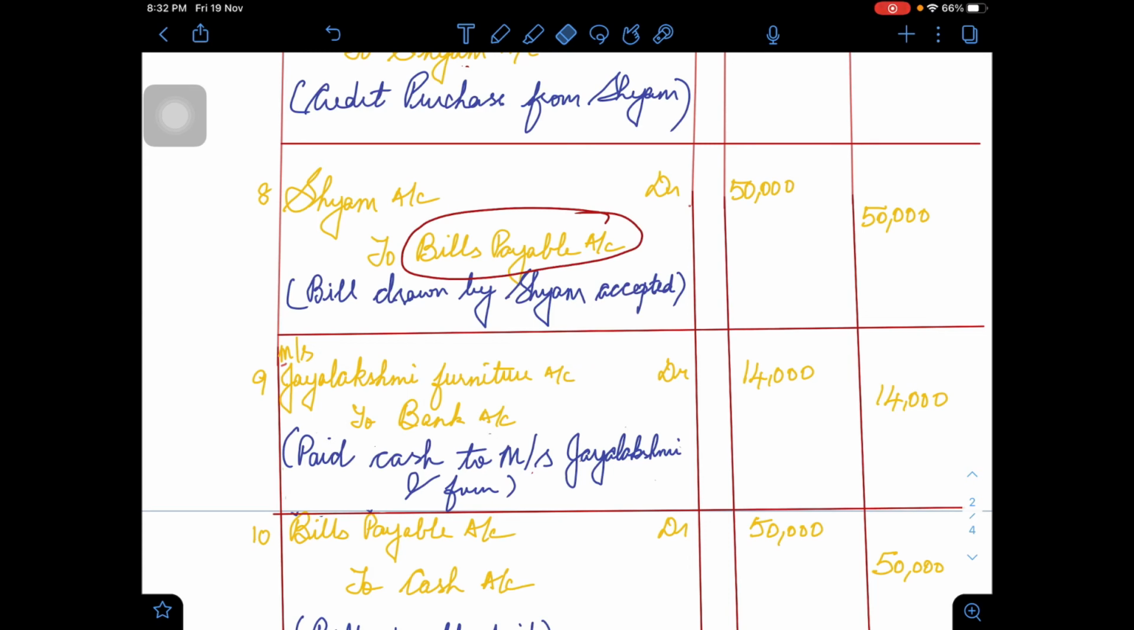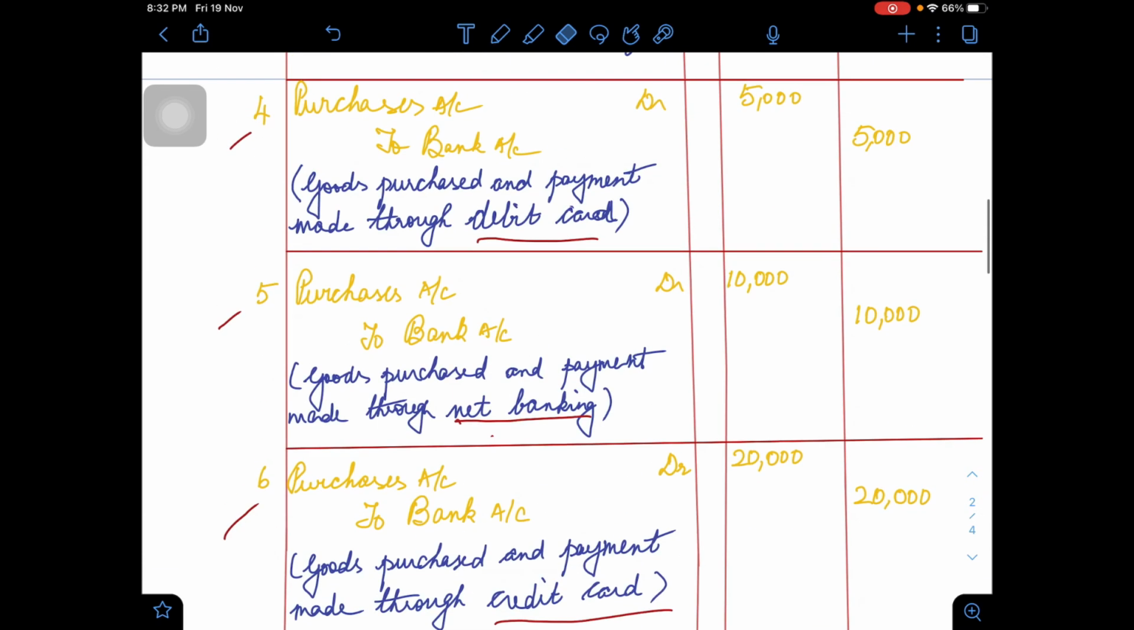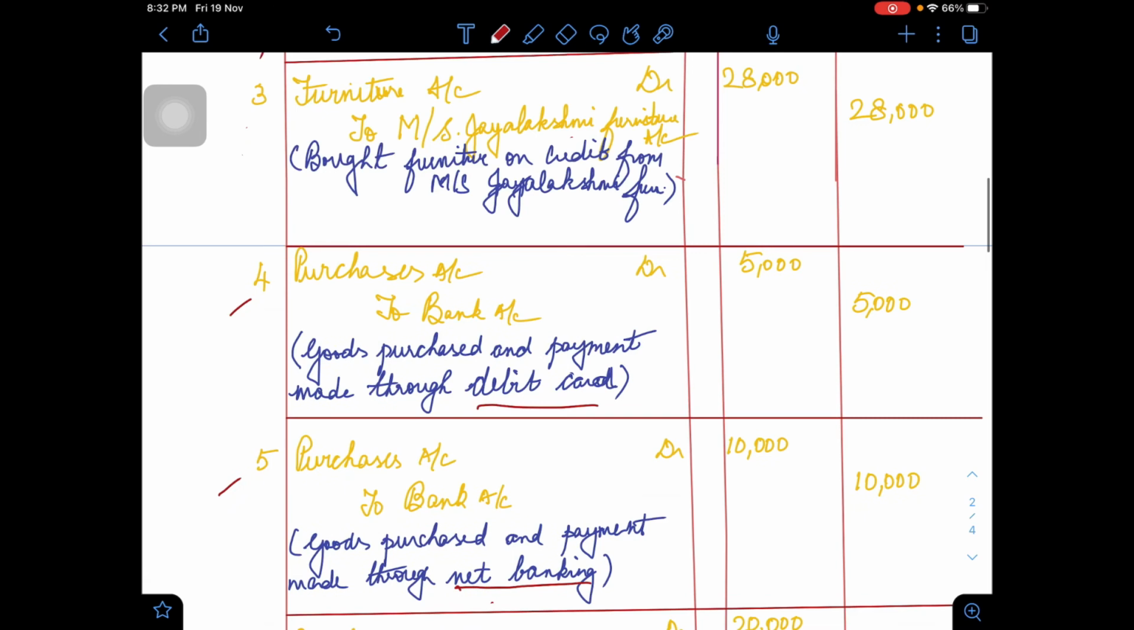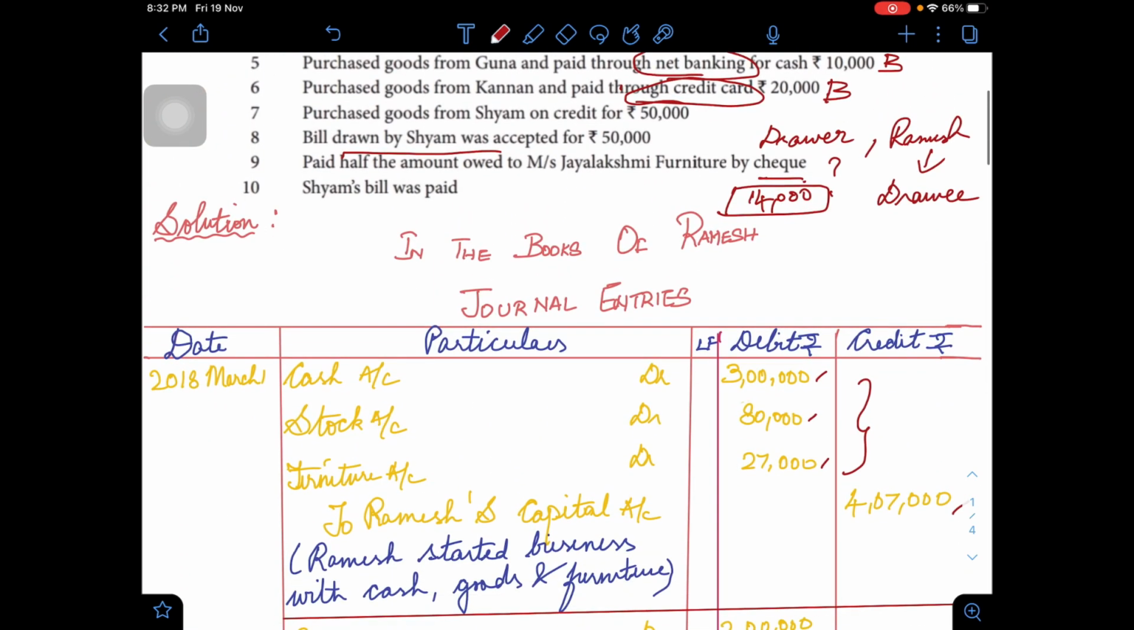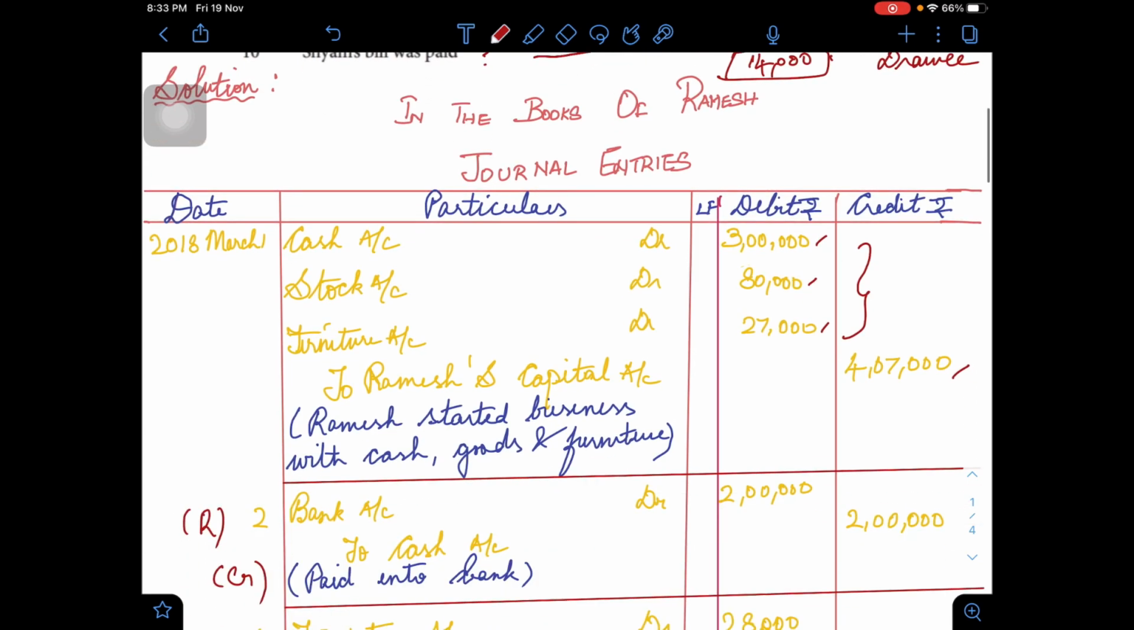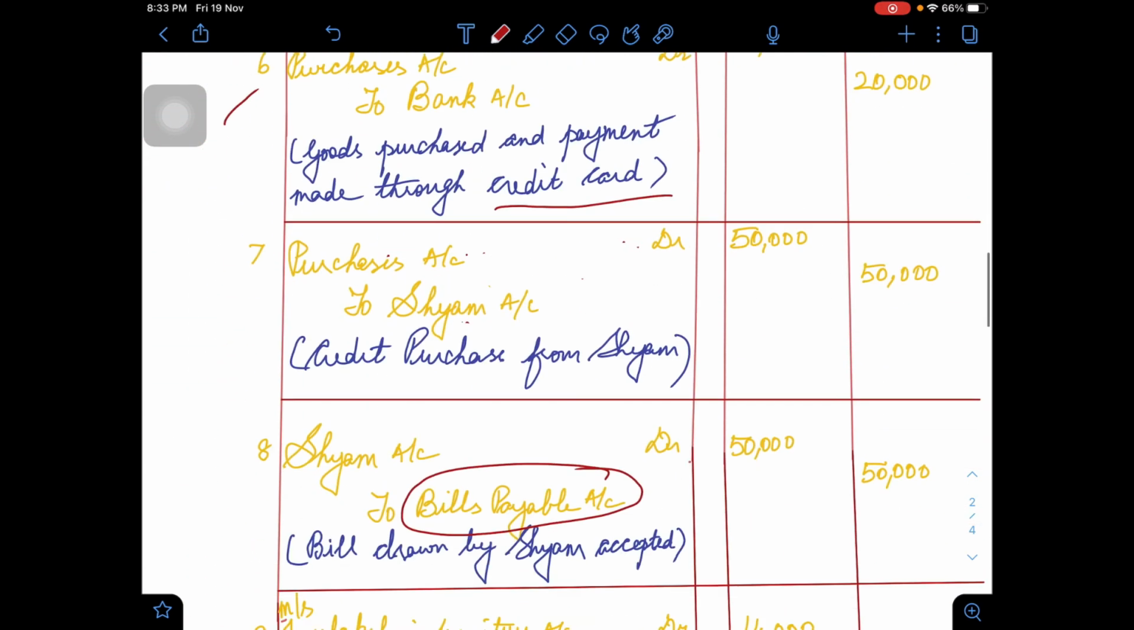Next you can see that in the last transaction Shyam's bill was paid. There is no mention of his amount as to how much is payable. So you have to go back to that transaction and find out that the goods purchased value is 50,000 and Shyam's bill was paid. So you see bills payable account debtor to cash, which is 50,000.